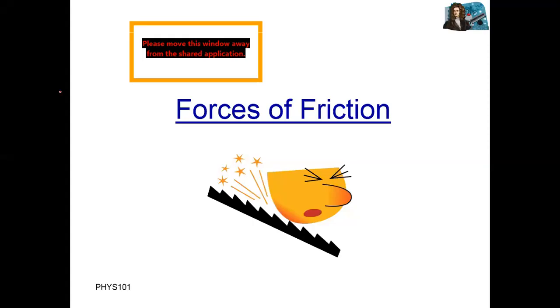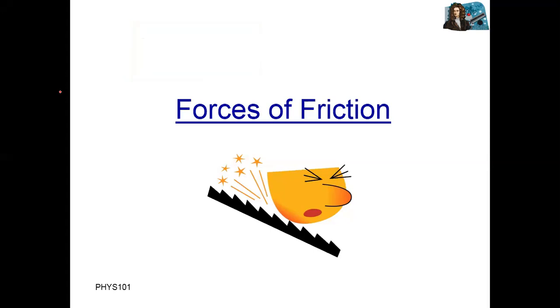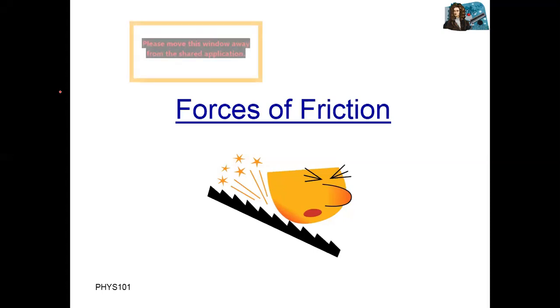And today we have forces of friction. For example, in Newton's second law, when we have acceleration, correct? So when a body is moving, there are two bodies moving. For example, one body moving another. So there is also another opposite force. That force is called friction force.